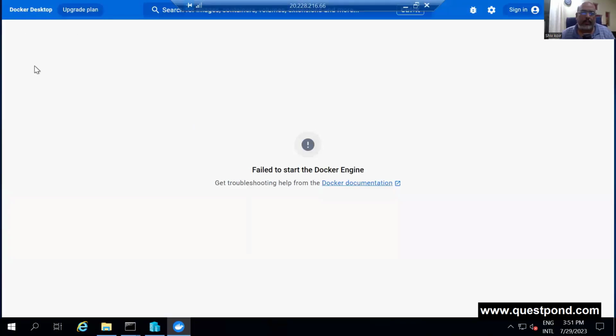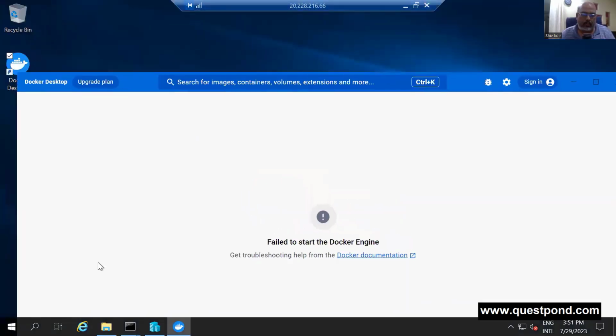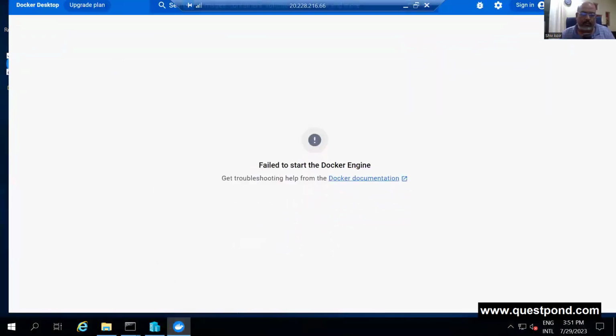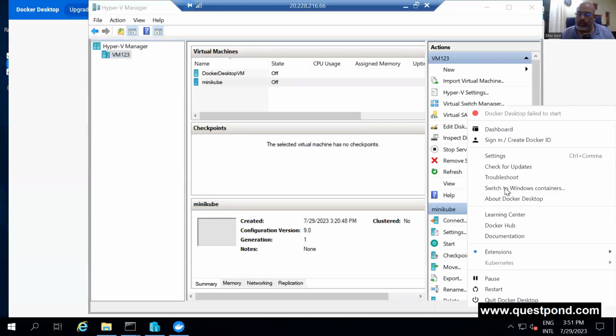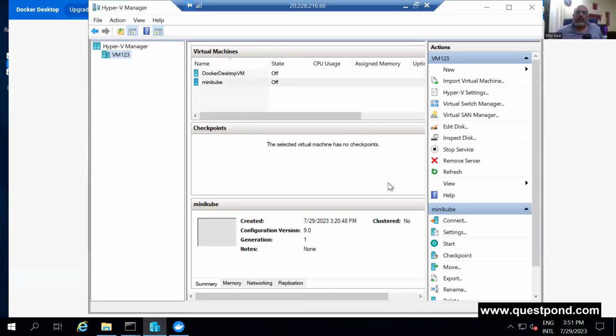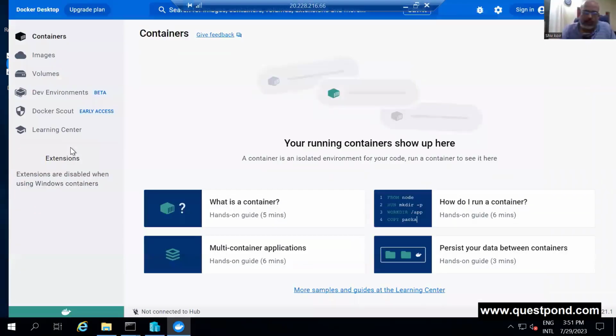What happened? I was doing something with my Hyper-V. I don't know if something went wrong with my Hyper-V. Let me try to switch to Windows container. Let me do that. Let's see what happens. What I've done is I'm trying to just switch to the Windows container.